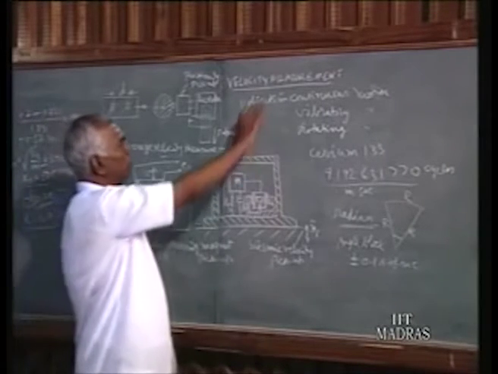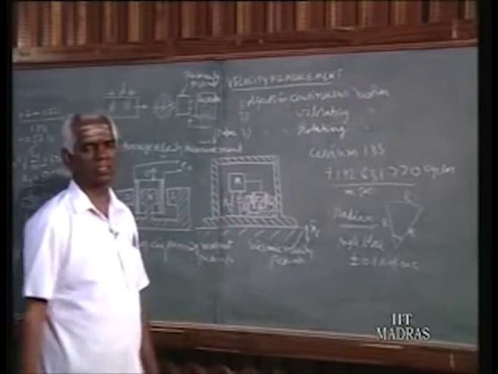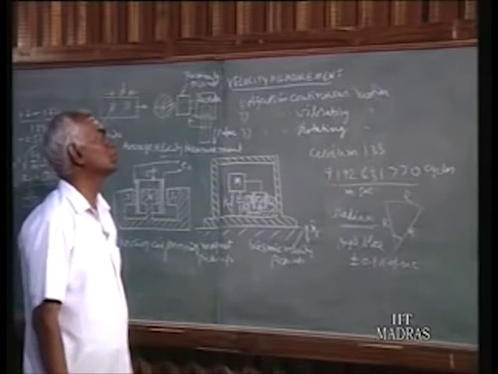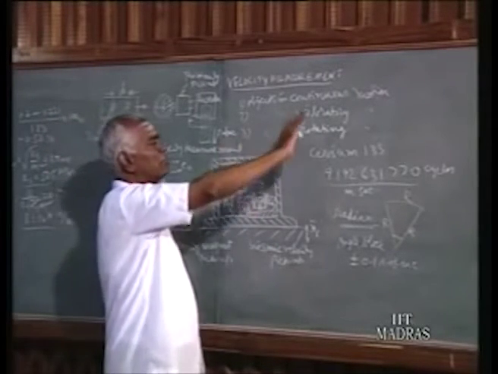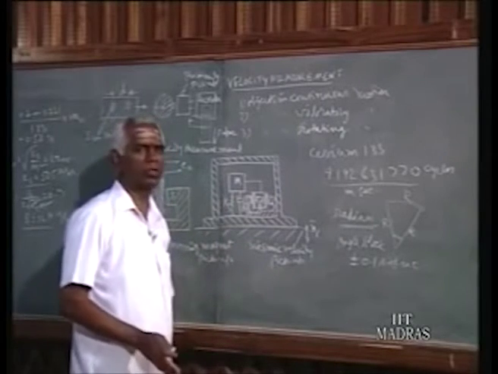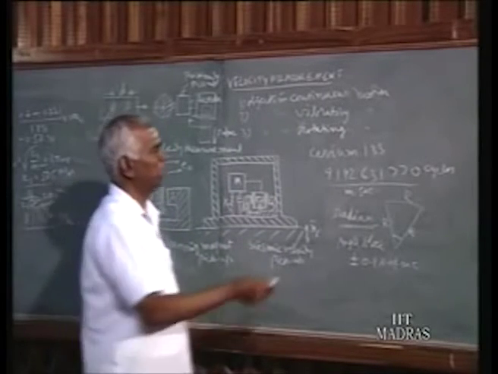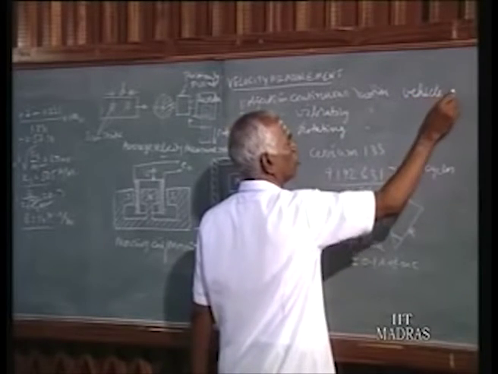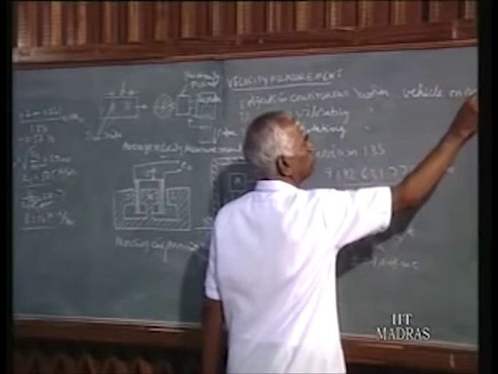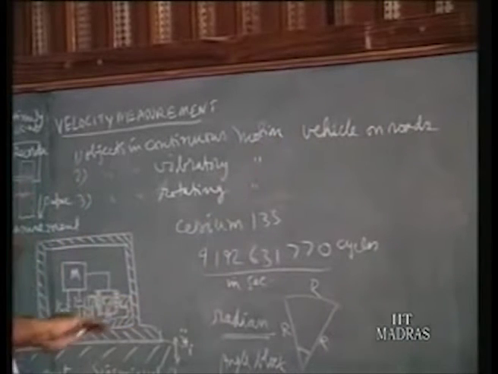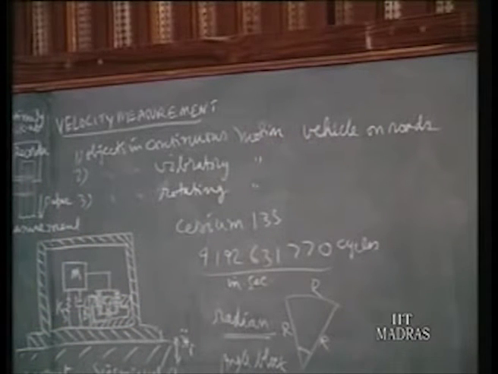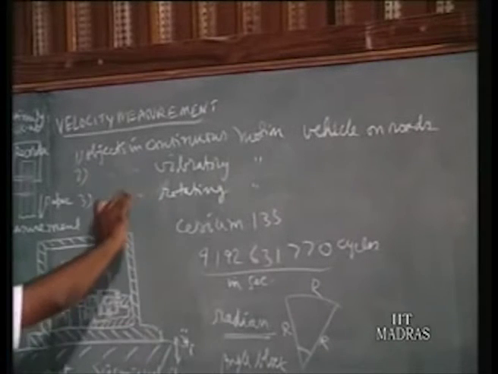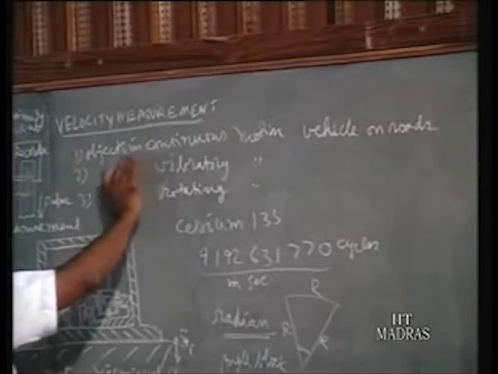Now the velocity measurement is done under three circumstances. The object may be in continuous motion. At that time also we are supposed to measure velocity, just like vehicles on roads. We are interested to measure the velocity, at what speed we are traveling in our scooter or car or train. That velocity also is to be measured. And there are also instances that is continuous motion.